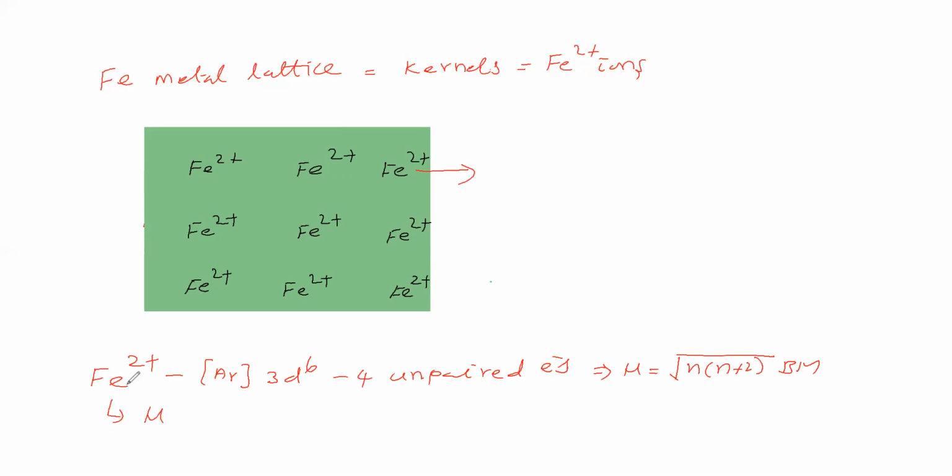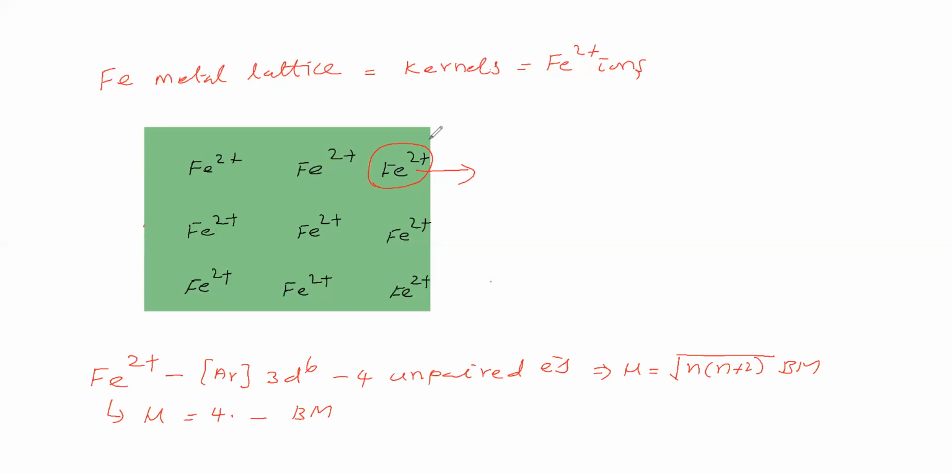So the magnetic moment of this Fe2+ is 4 point something Bohr magneton. This Fe2+ has a magnetic moment, and even the delocalized electron cloud has a magnetic moment.